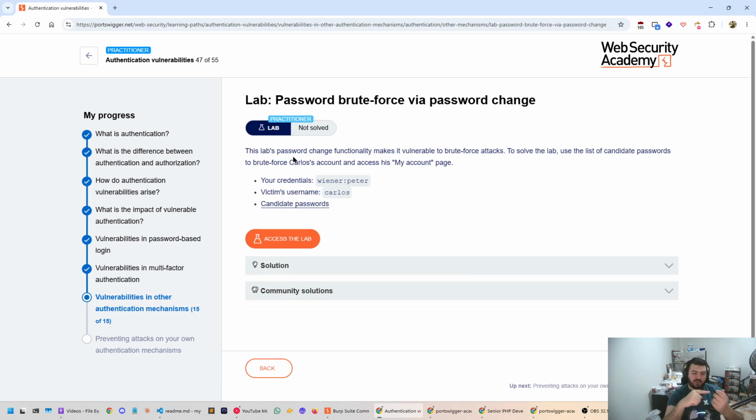It looks like we could reset the password of our own account while we are logged in because we have credentials here. But this could be vulnerable in that we could potentially try to change the password not for our own account, but rather for Carlos's account.